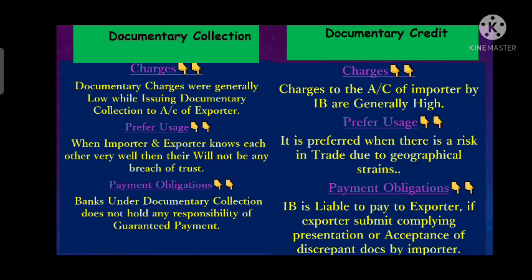So in documentary credit, when there is a risk, when both are unknown to each other, then both the importer and exporter will prefer to deal with documentary credit. Whereas in documentary collection, when both know each other and both trust each other, there are fewer chances of breach of trust. So we can say that whenever both know each other, then they will use documentary collection. When both are unknown to each other, then they will prefer documentary credit.